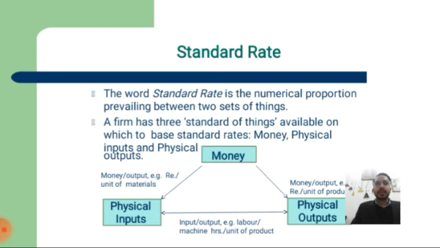Money output, for example, is cost per unit. Physical input, for material, labor and machinery, is per hour unit in production. And physical output is money and output per unit cost of production.